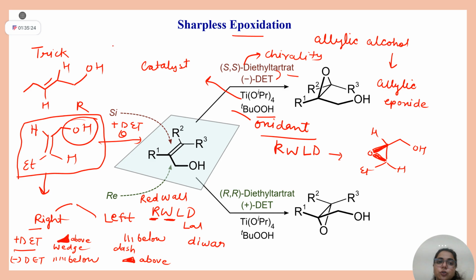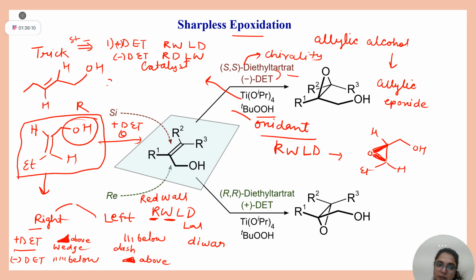Okay, you have to go step by step. First, you have to check on the arrow whether it is plus DET or minus DET. Check in this order only. Start from here. If plus DET, write RWLD. If minus DET, write RDLW. Just reverse of that: W in place of D, D in place of W. Clear? First, you have to write in your notebook RWLD or RDLW, on behalf of plus DET or minus DET.